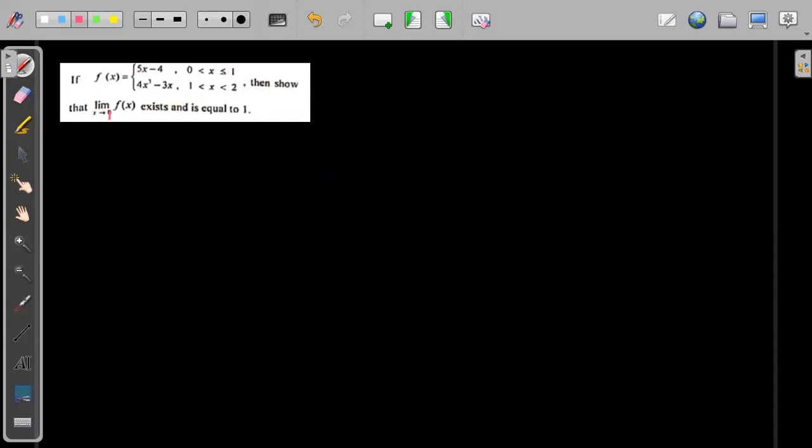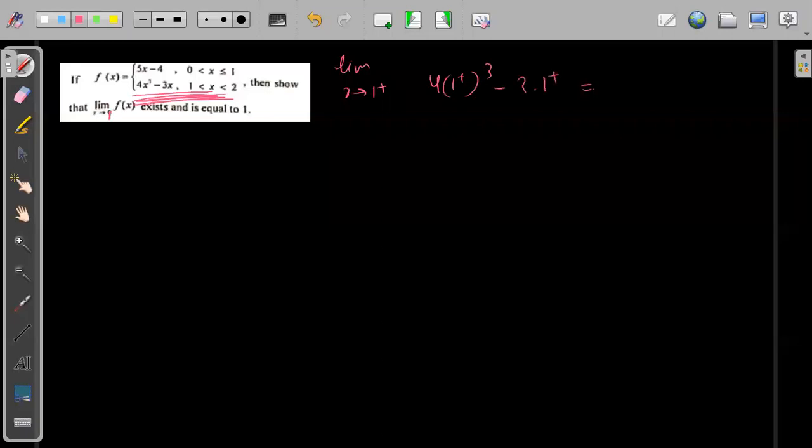Simple substitution case, limit of x tending to 1 plus. For 1 plus we will take this function. So this is 4 into 1 plus whole cube minus 3 into 1 plus. So this is 4 minus 3, this is 1, right? And for 1 minus, this is 5 into 1 minus 4, because 1 minus will be in this case. So this is also 1. So the right hand side and left hand side are both 1. Simple case of substitution.